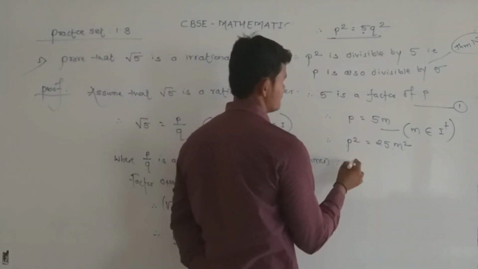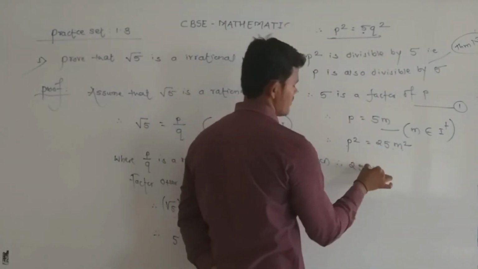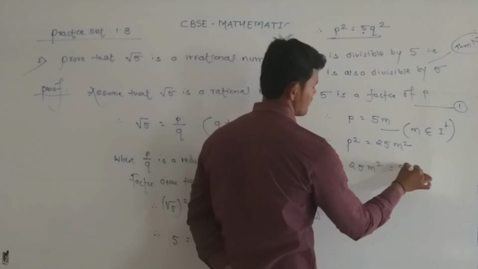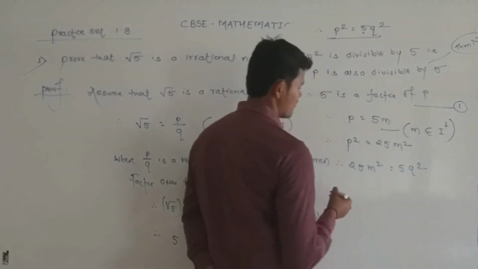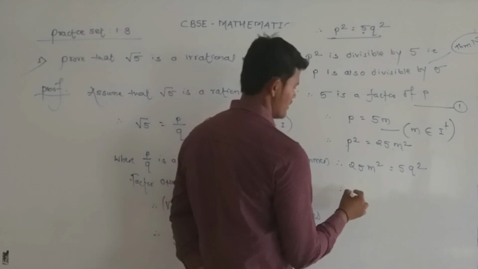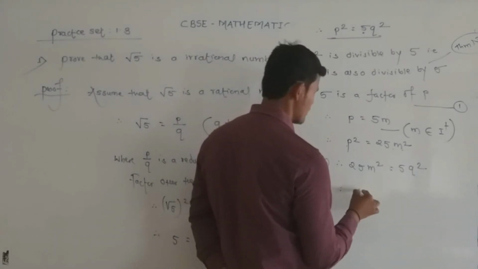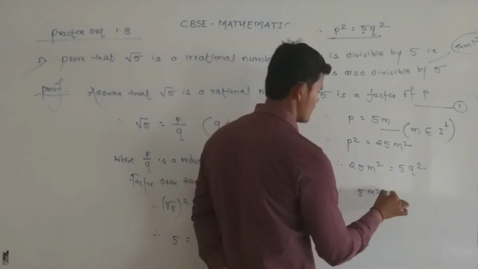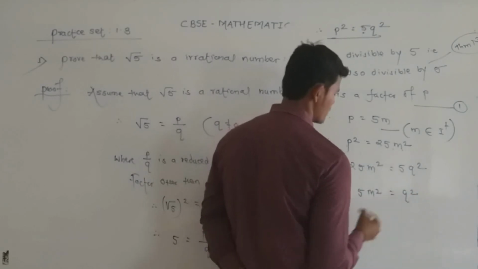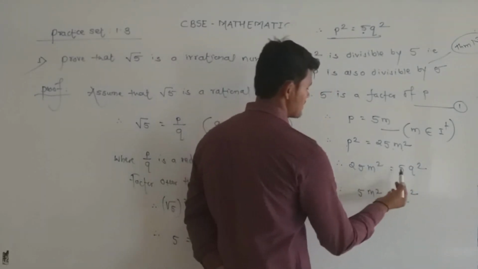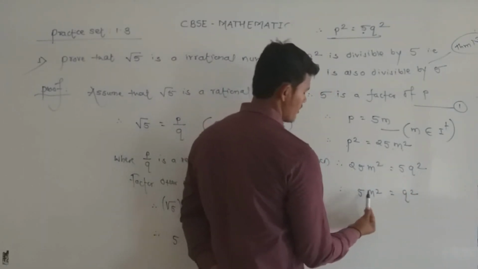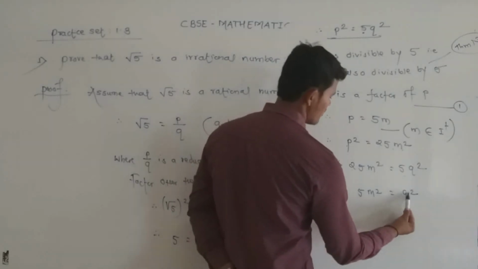So we get 25m square is equal to 5q square. After simplification, that is, dividing both sides by 5, we get 5m square is equal to q square.